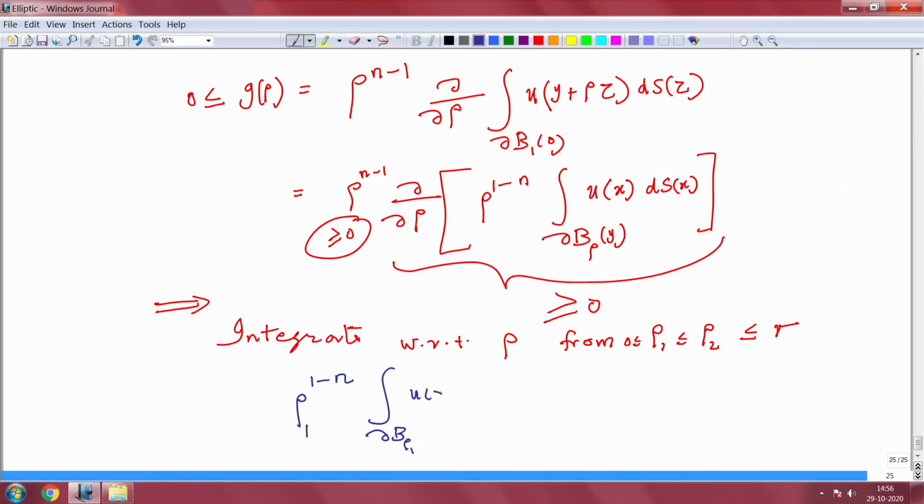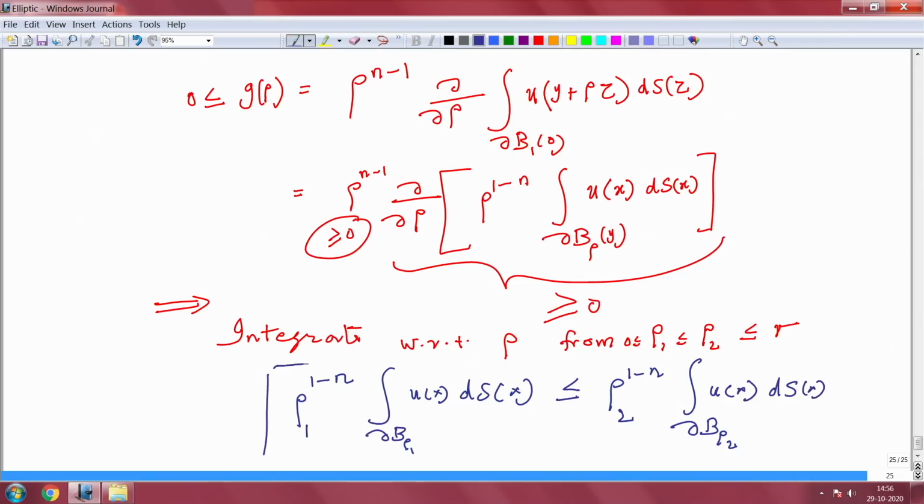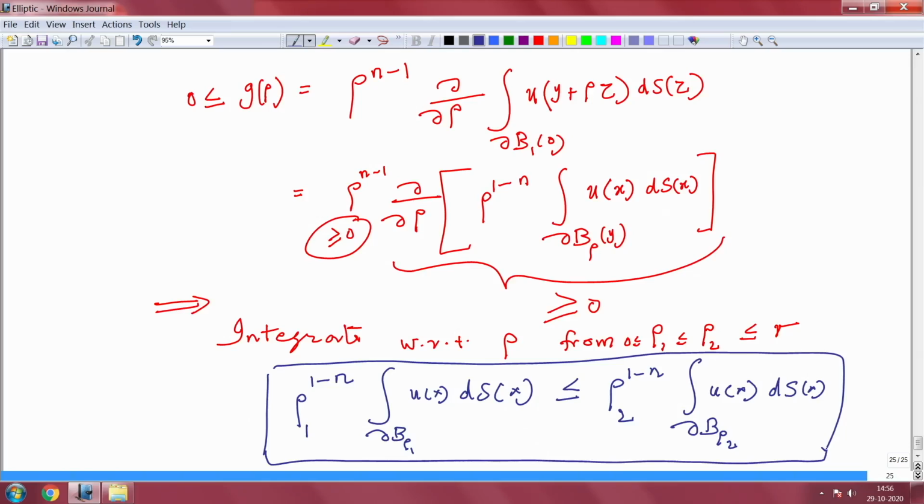of u of x dS of x. This is, for rho 1 less than or equal to rho 2, less than or equal to rho 2 power 1 minus n times the integral over the boundary of B rho 2. I am not doing anything special, just integrating with respect to rho and applying the limits, you see. So you have this inequality. This is true for any rho 1 and rho 2 such that rho 1 is less than or equal to rho 2, and it lies between 0 and r.